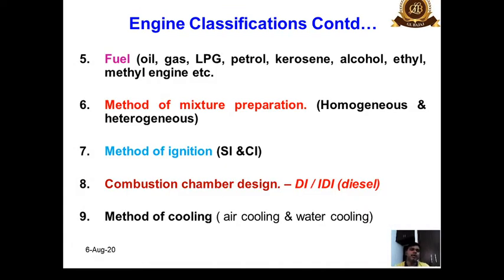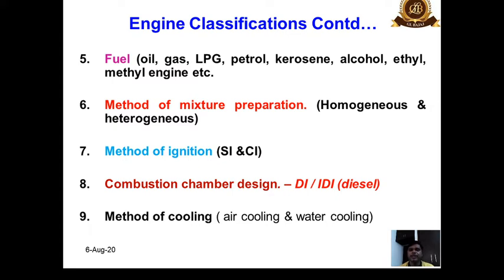So engines may also be classified on the basis of the fuel. Like we can use oil, several oils can be used to propel the engine. Okay, vegetable oils can be used, mineral oils can be used. Nowadays the use of biodiesel is so common in ICE engines. Gas, we can use LPG gas, we can use CNG gas, and even people are working over different combinations of gases, okay, to run the engine.